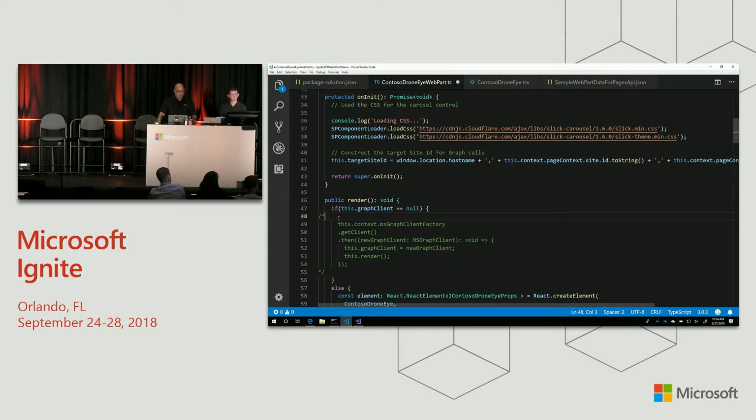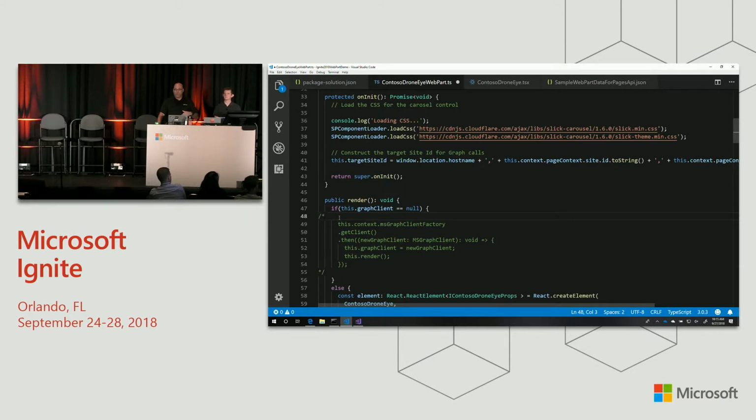The next bit we need is the actual Graph client to be loaded. In previous versions of the framework, when it was in preview, you used a different mechanism to get the client out from the framework. We're now using a promise model to load the Graph client dynamically because it's a slightly larger bundle.